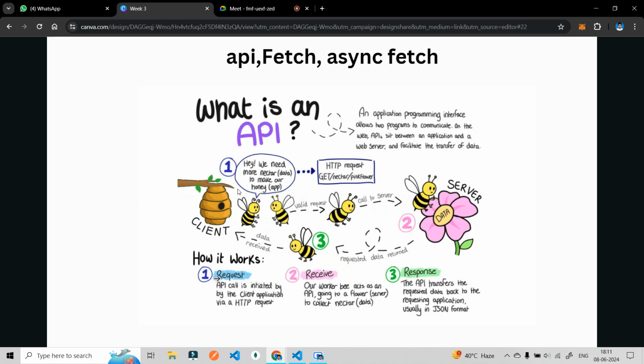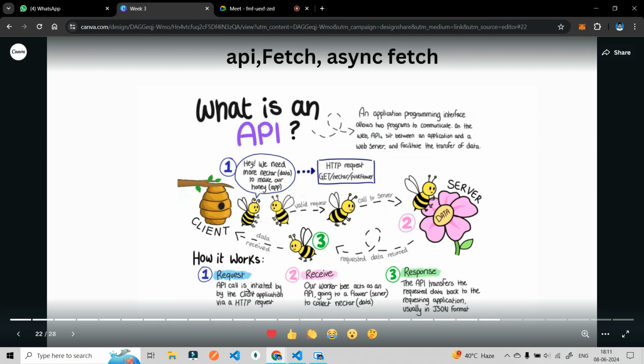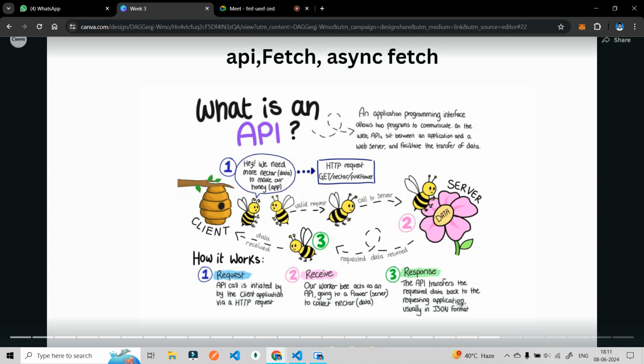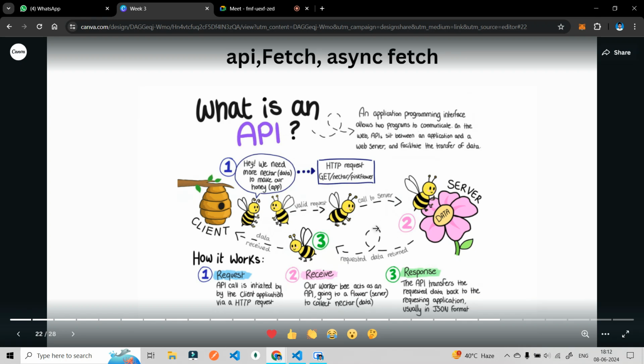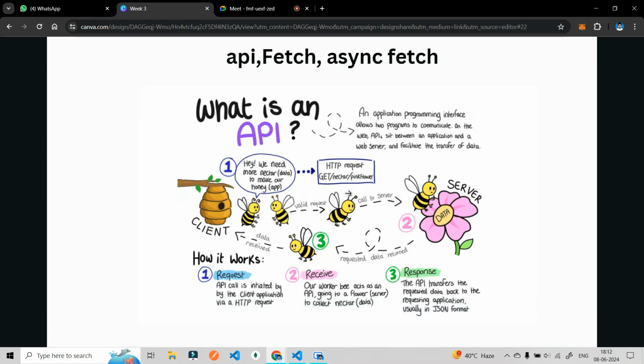So how does it work? An API call is initiated by the client application via an HTTP request. Our worker bee acts as an API going to a flower, which is known as the server, to collect nectar, which is known as the data. The API transfers the requested data back to the requesting application, usually in JSON format. So this is just an easy, simple English way to understand